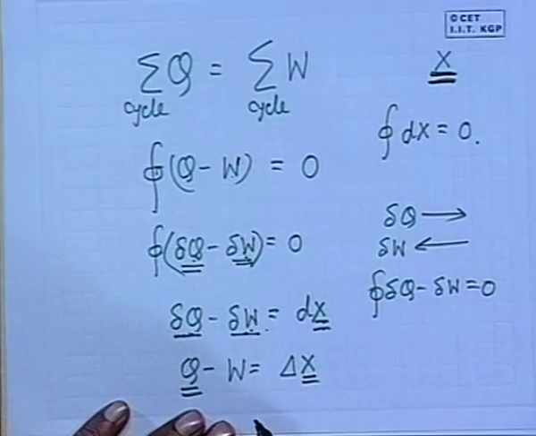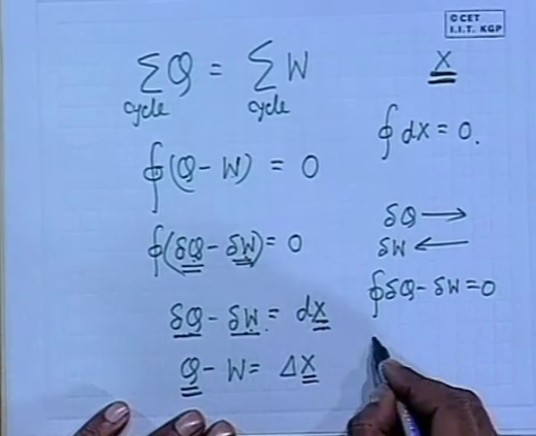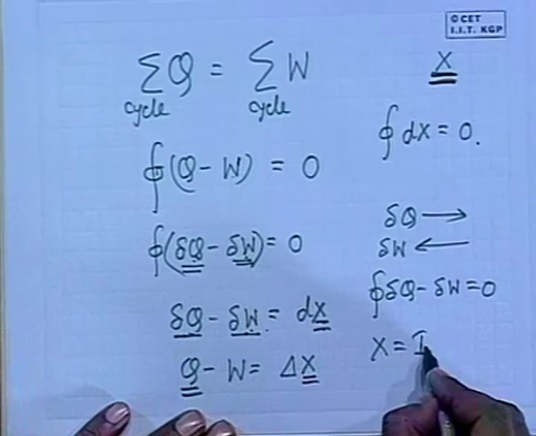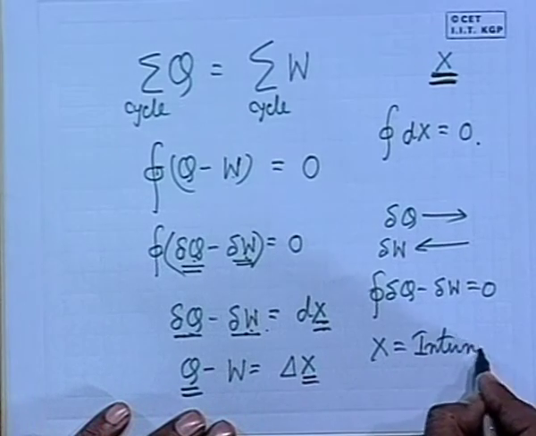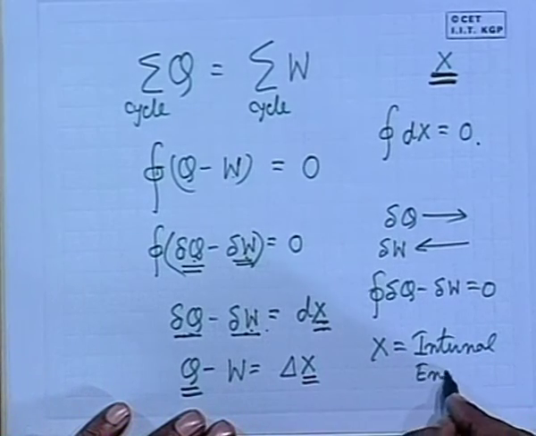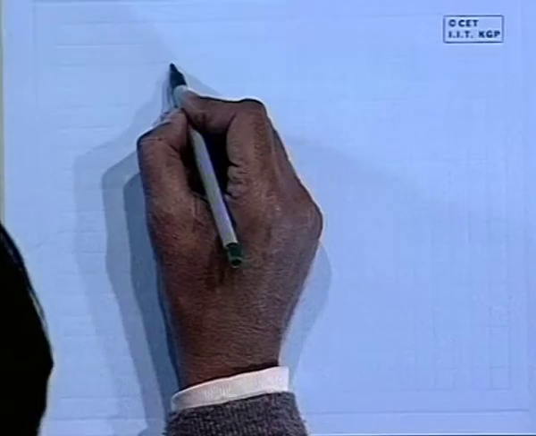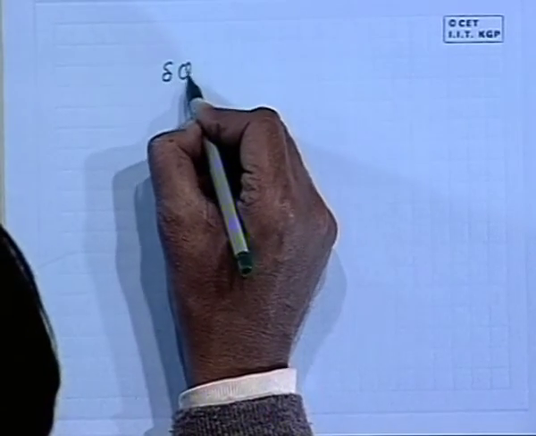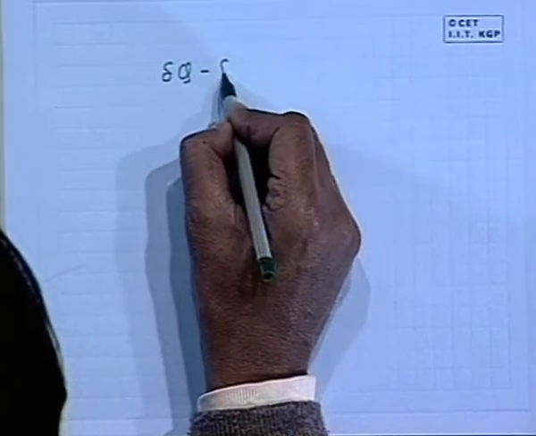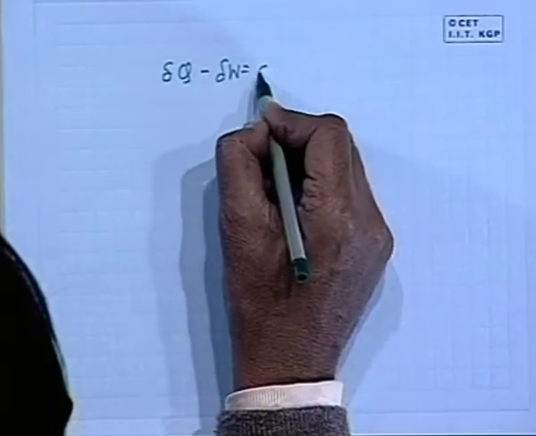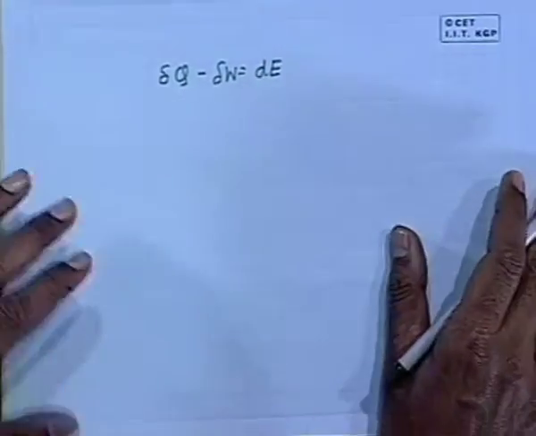That means this is the change of a point function between the two states, and this point function is defined as internal energy. So, therefore, this is defined as the internal energy. So, therefore, now we can write for an infinitesimal process delta Q minus delta W is dE. Now, E is the internal energy.